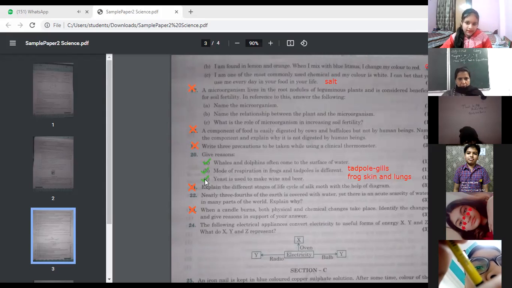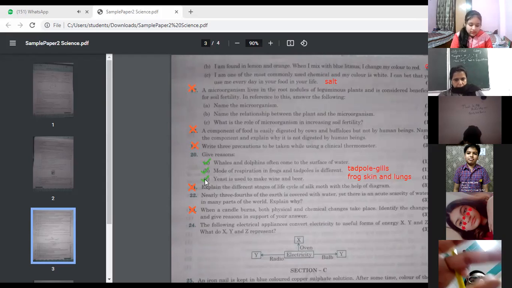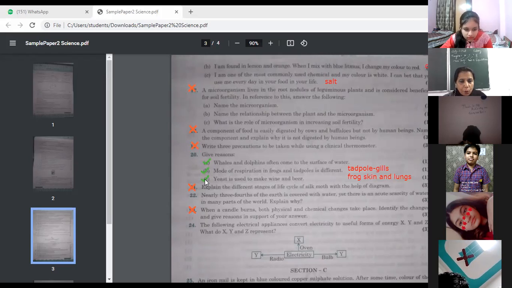Yes, Lavish. Yeast are unicellular microorganisms that respire anaerobically and produce alcohol during the process. Since they produce alcohol, hence they are used to make wine and beer. Very good. Same answer Kavya has given and Lavish has given, but you need to give it in a proper way. So yeast is a microorganism, and by the process of fermentation, it produces alcohol. That's why it is used to make beer and wine.